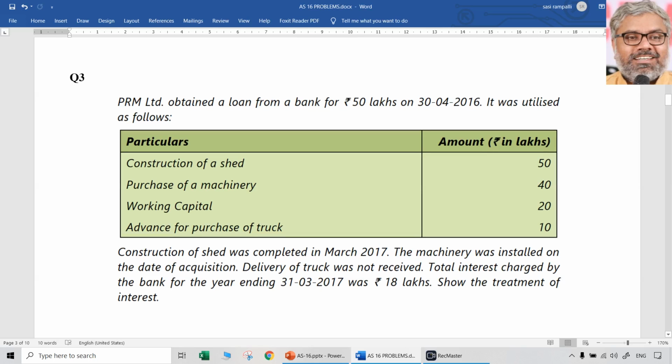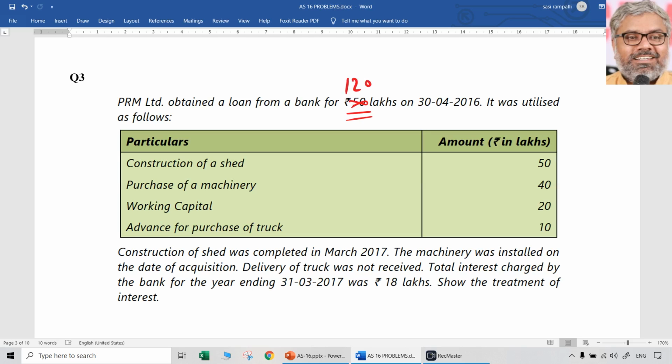Then, question number 3. PRM Limited obtained a loan from a bank for 50 lakhs rupees on 30th April 2016, and it was utilized as follows. So loan amount is 50 lakhs and it has obtained this much loan. How can it use 50 lakhs? I think this is wrong. Loan amount should be 120 lakhs.